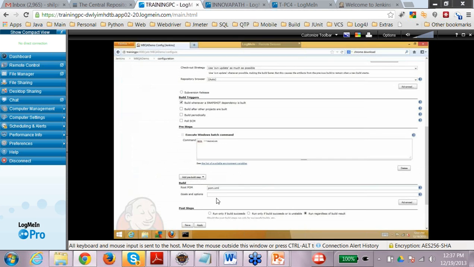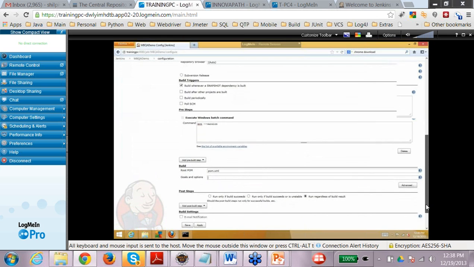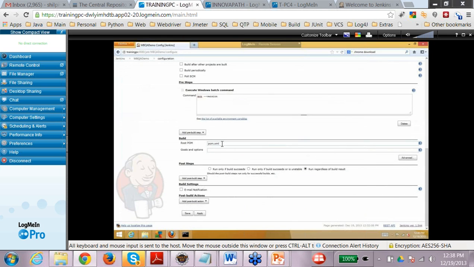Build is where you specify the goals you want to run. By default, this is test only. If you want to mention test, it's one and the same thing. Only if the name of your XML file is different from pom.xml, or it is not present in the root, then you have to change it. Otherwise, please do not change it.